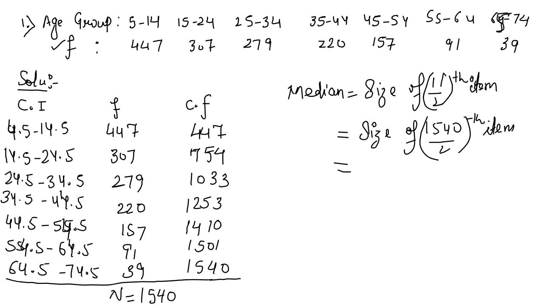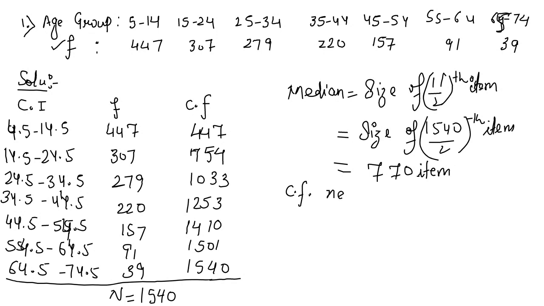It is equal to 770. Okay, fine. Now check in the third column, C.F. Either find the value which is equal to 770 or which is next higher to 770. Which one is the next higher value?